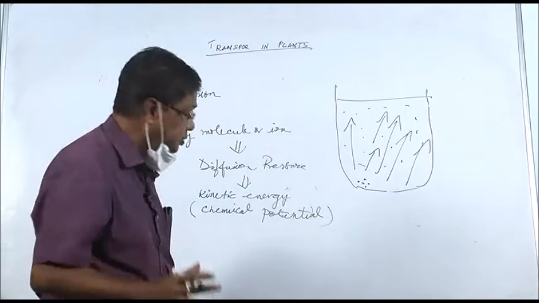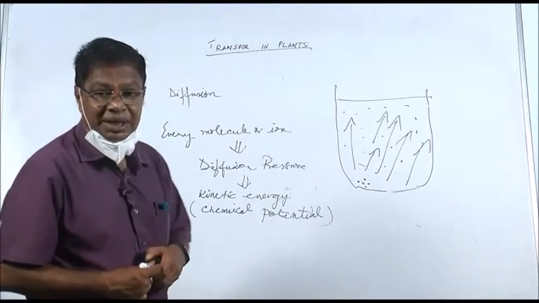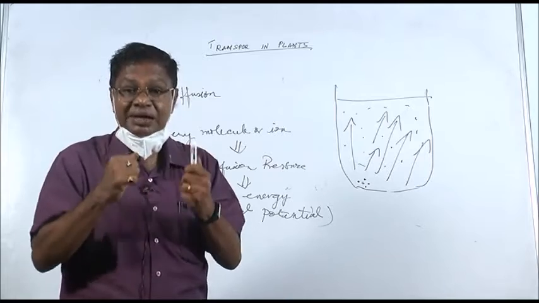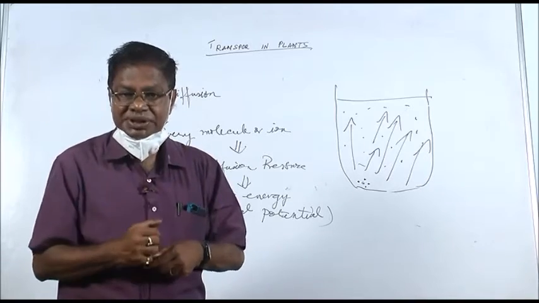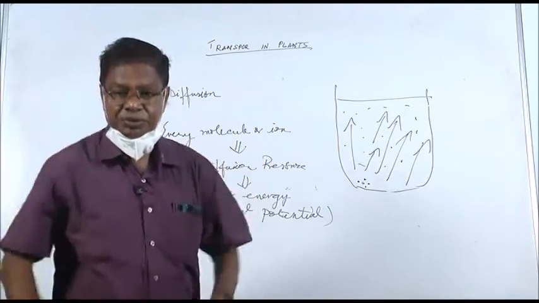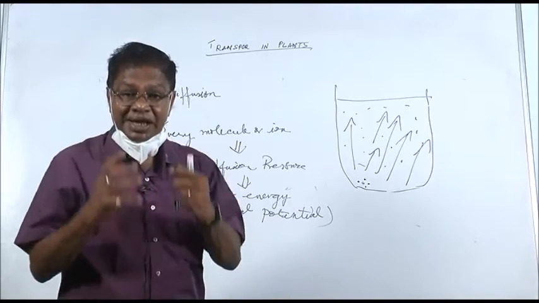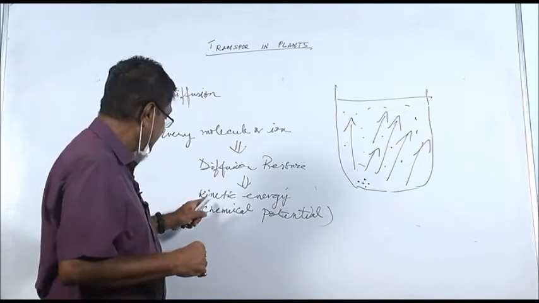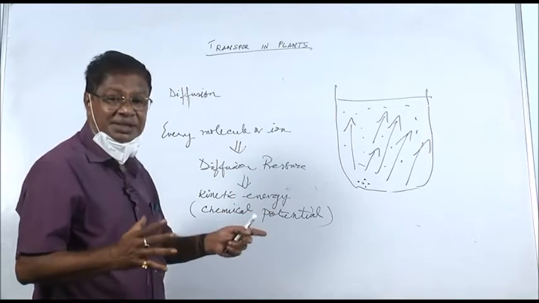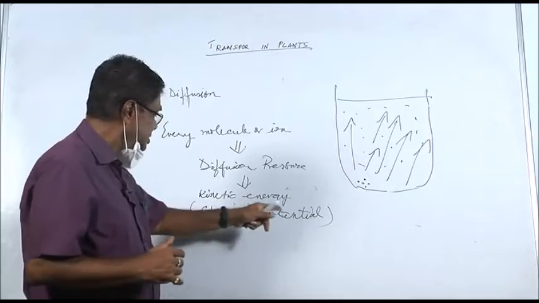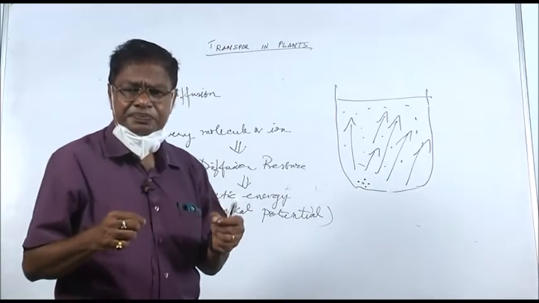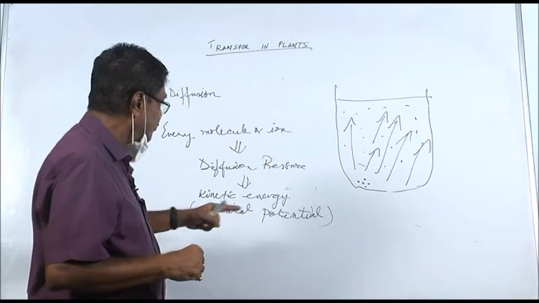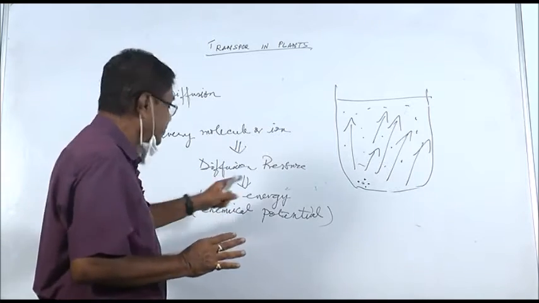Now, let us put it in perspective. A molecule is there. It has some potential, some power. It has some potential to move of its own. This potential is because of its chemical potential and because of the kinetic energy. Now, these molecules or ions move from one place to another with diffusion pressure.